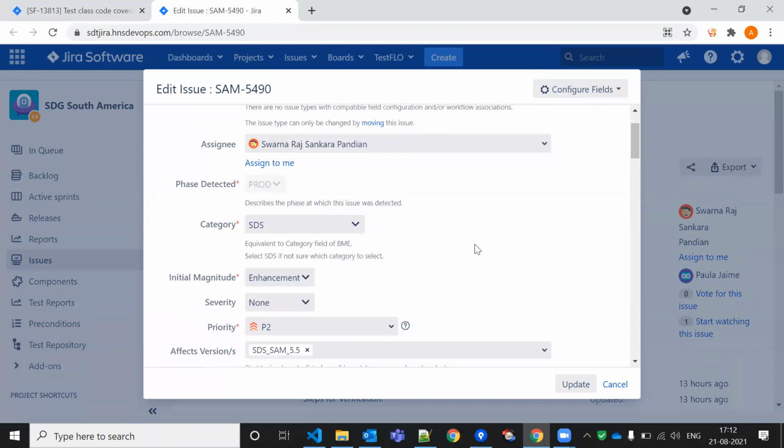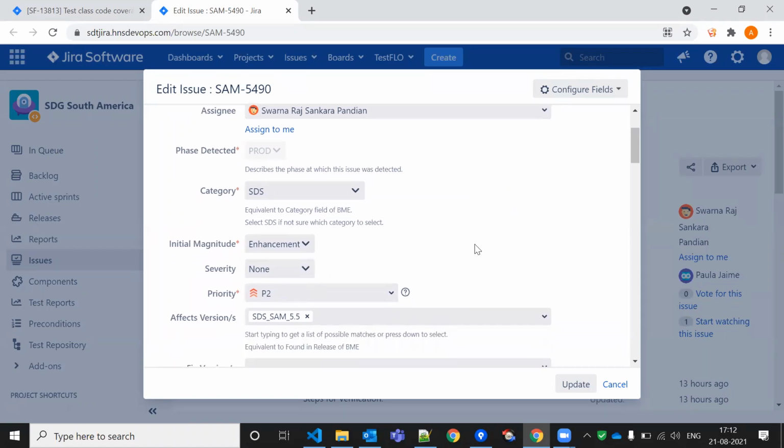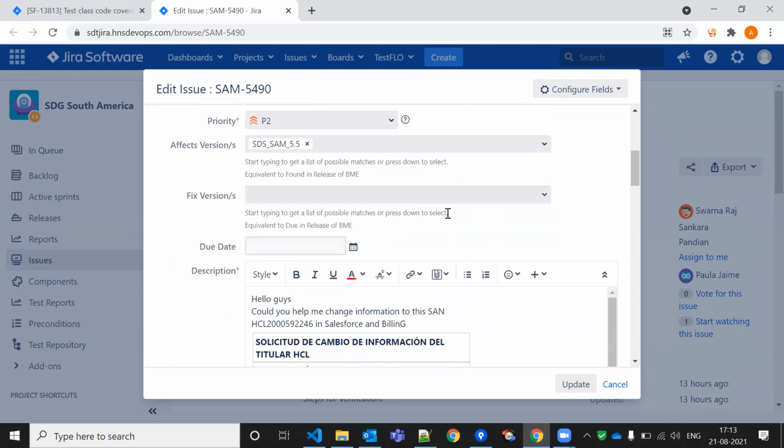I have done the development, and I want to send this same ticket to the QA team. QA means the testing team in the SIT, so I will mention the SIT. After SIT, if the SIT person is also done with the testing, then they will reassign it to another person. So this will be tracked like this only.